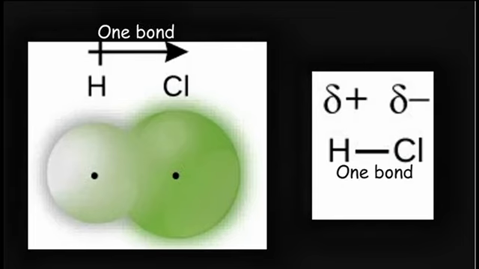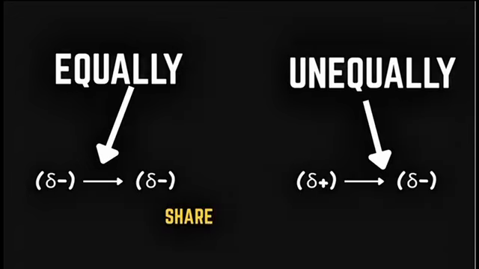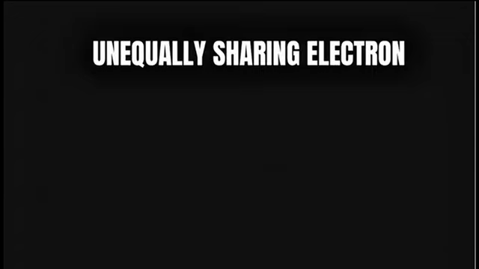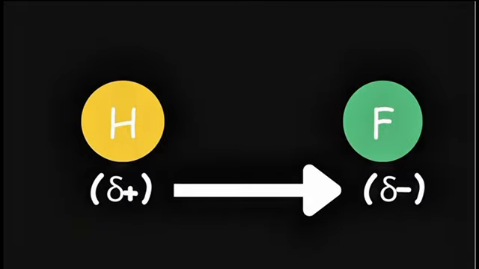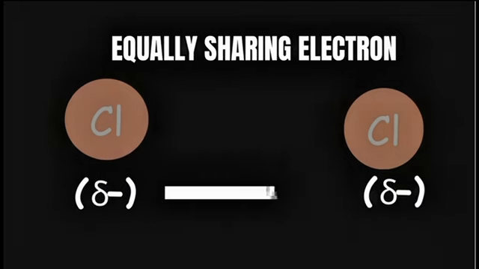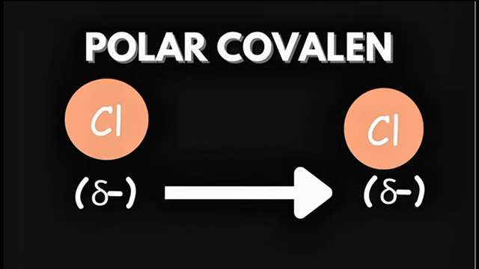Moving on to bond polarity and molecular polarity. Bond polarity is about one bond, which means how equally or unequally electrons are shared between two atoms in that bond. Unequal sharing of electrons will produce polar covalent, while equal sharing of electrons will produce non-polar covalent.